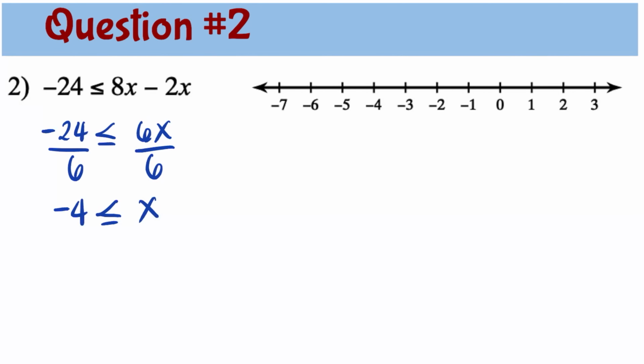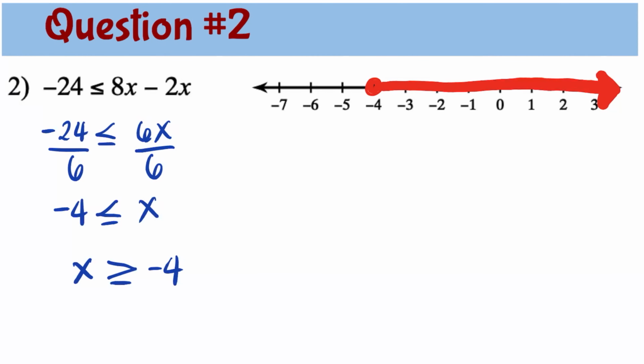If negative 4 is less than or equal to x, this is the same thing as x is greater than or equal to negative 4. When rewriting this inequality, make sure that you also switch the inequality. To graph this inequality, negative 4 is part of the solution, so negative 4 is a solid circle. Since x is greater than or equal to negative 4, the solution set is to the right side of negative 4, so negative 4 going to the right.